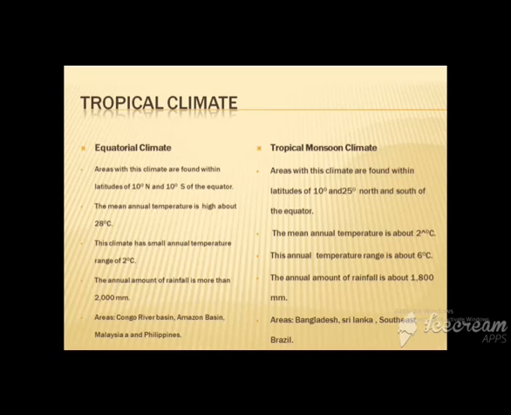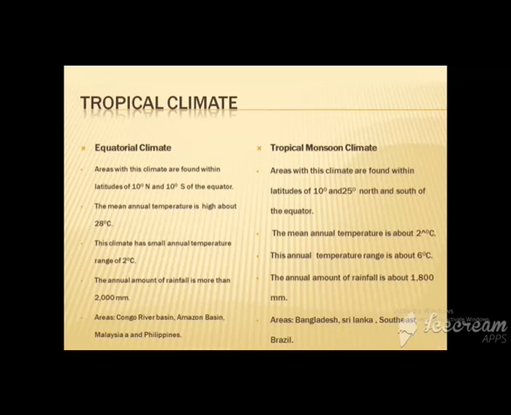Areas within the equatorial climate are located between 10 degrees north and 10 degrees south of the equator, while tropical monsoon climate areas are located between 10 and 25 degrees north and south of the equator. In equatorial climate, the temperature range is 2 degrees Celsius, which is very small, while in the tropical monsoon climate, the temperature range is 0 degrees Celsius.